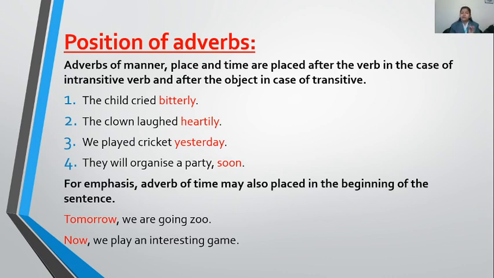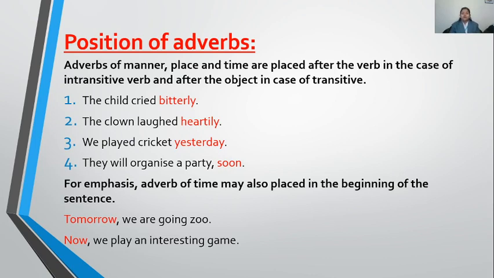Suppose the sentence has a transitive verb. In the case of a transitive verb, the adverb of manner, place, and time is placed after the object. And in the case of an intransitive verb, they are placed after the verb only.